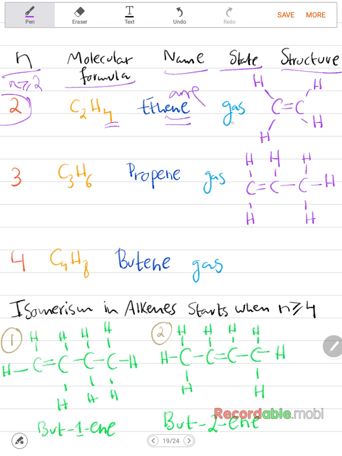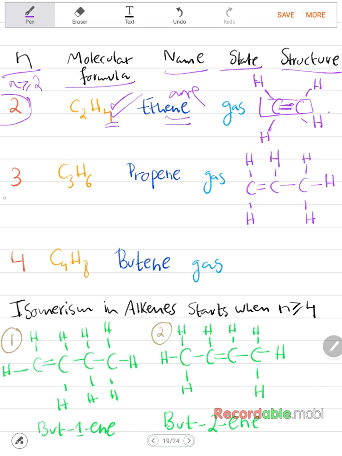The state is gas, it's not a liquid, and the structure is, so how to draw the structure? So you have 2 carbon atoms. You start off by putting the 2 carbon atoms and the double bond. And then, as you know, a carbon atom is in group 4, and it has only 4 valence electrons, so it needs other 4 bonds, it can bond with another 4 electrons. So already it has 2 bonds here, so it needs 2 more bonds. So you put 2 hydrogens, and same applies for this carbon atom. So when you count, it should balance 1, 2, 3, 4. That's correct, and 2 carbon atoms.